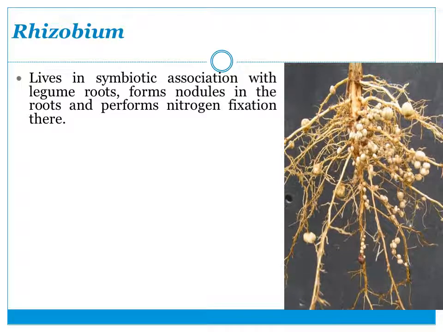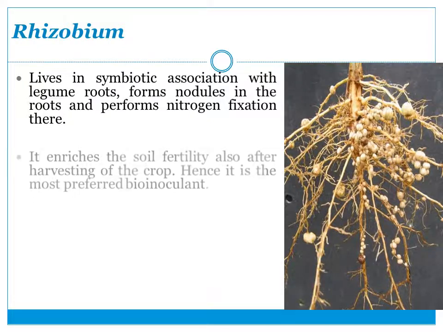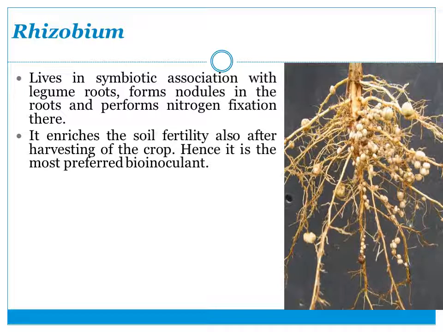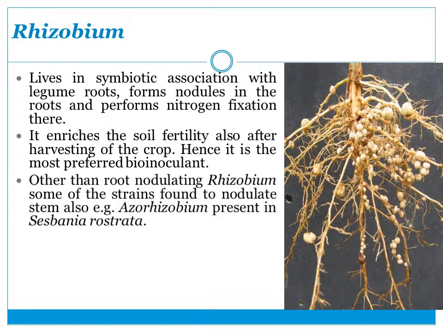In the picture you can see the roots, and in the roots there are nodules, and in the nodules Rhizobium lives as a symbiont with the legumes. It fixes the nitrogen here and provides it to the plant. In this way, when it adds nitrogen to the soil, it increases soil fertility, and even after harvesting the crop, the soil remains fertile, and thus it is a preferred bioinoculant.